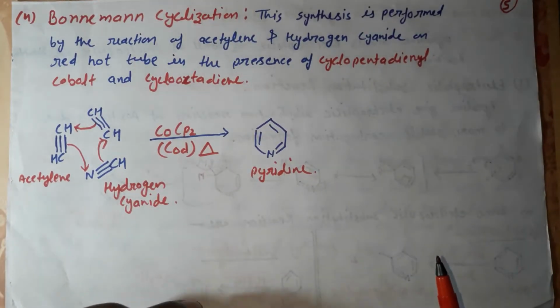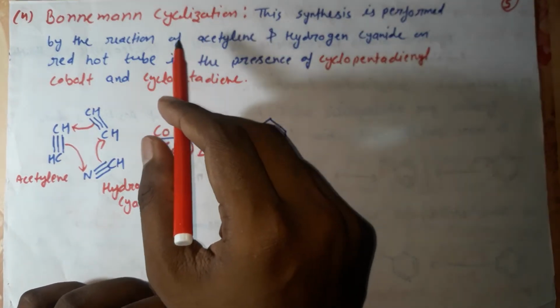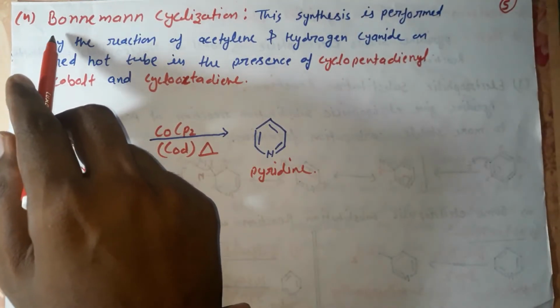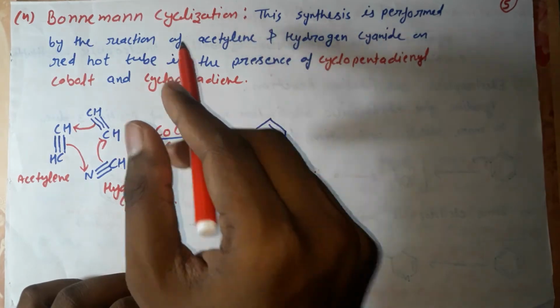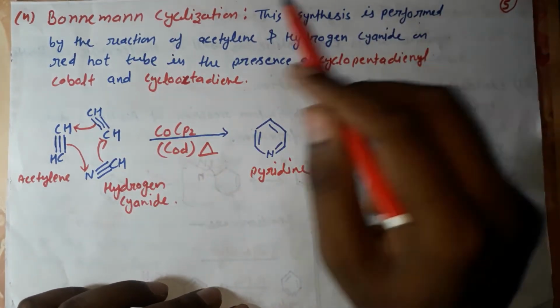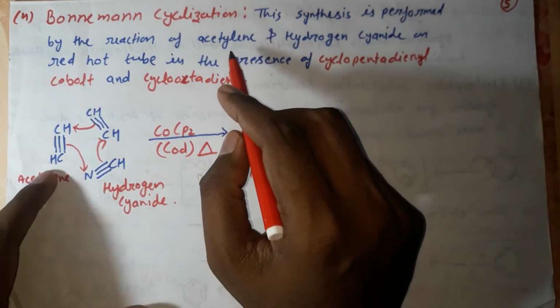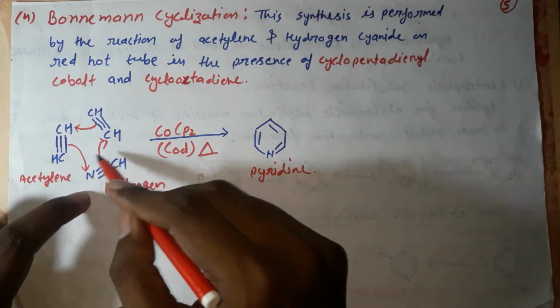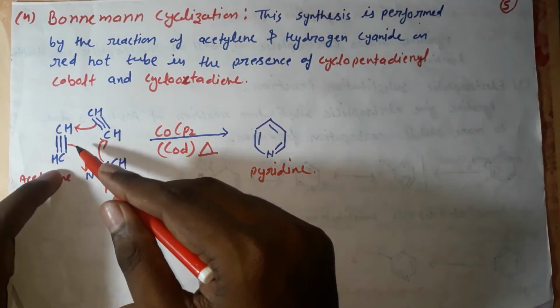Next synthesis is Bönnemann cyclization. Okay, this is synthesis number 4, and the name of the synthesis is Bönnemann cyclization. This synthesis is performed by the reaction of acetylene and hydrogen cyanide. This one is hydrogen cyanide and this is acetylene.